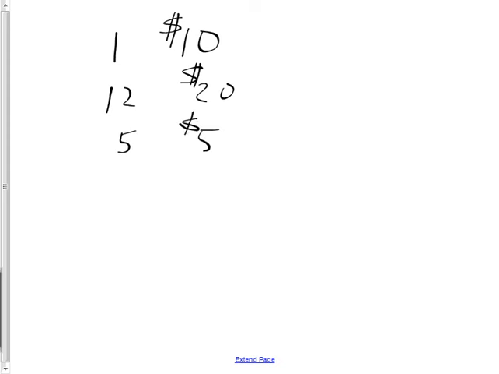Let's say that there's one $10 bill in my wallet. There's 12 $20 bills in my wallet. And there's, let's say, 5 $5 bills in my wallet. If you get a random bill from my wallet, how much is it worth on average? It's also known as expected value. Go ahead, try that one. That adds up to 18 total bills. Figure out the expected value for this.